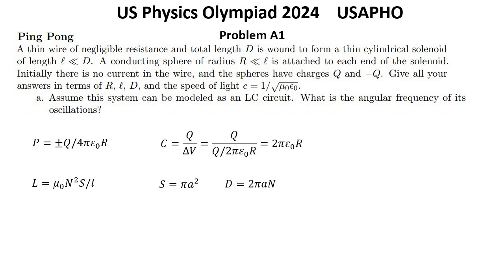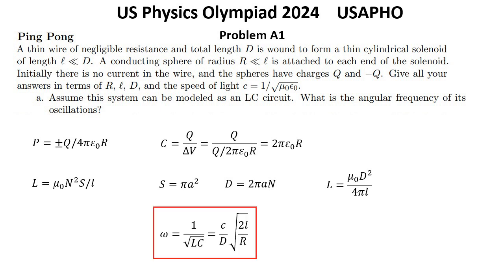If the radius of the solenoid is a, then d equals 2 pi a n, so we have L equal mu 0 d squared over 4 pi L. The angular frequency of the L-C oscillations, omega equals 1 over square root of L C, which is c over d multiplied by square root of 2 L over r. That was the solution for question A.